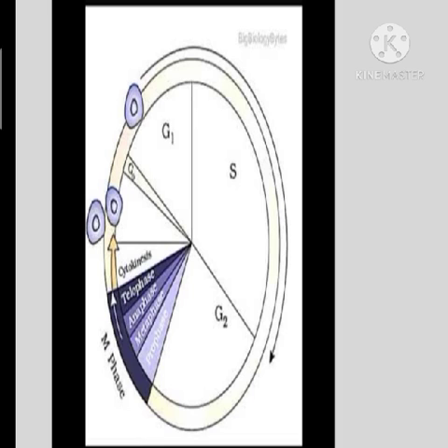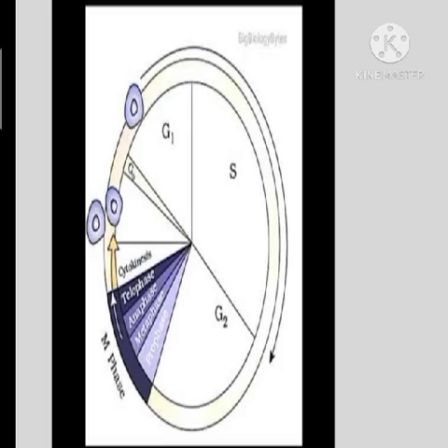For example, if you take yeast, they can complete their cell cycle in about 90 minutes. Yeast is a unicellular fungus which can complete the cell cycle, that is, it can divide once in 90 minutes.